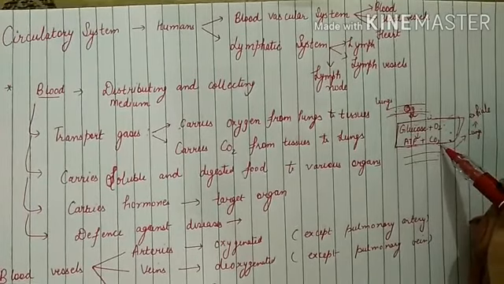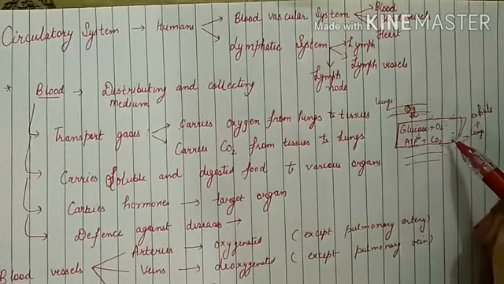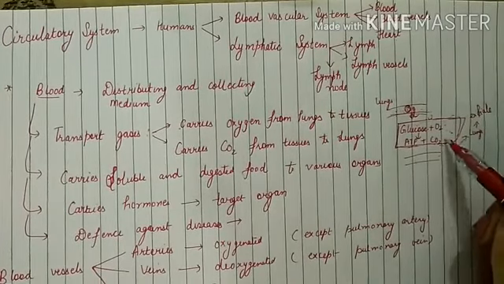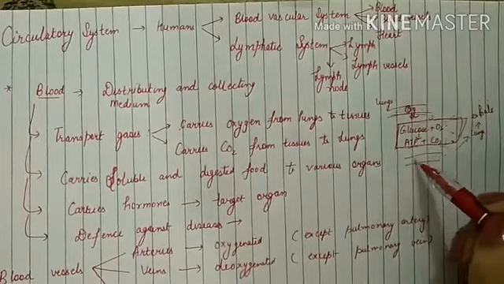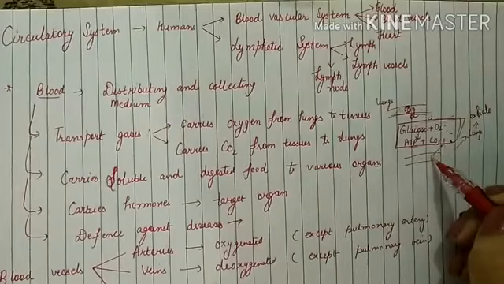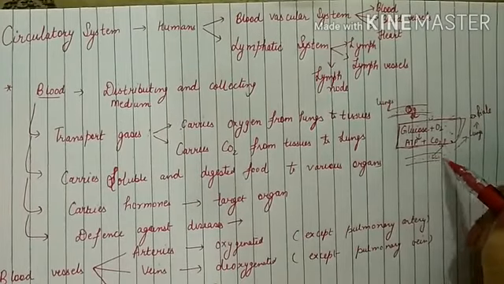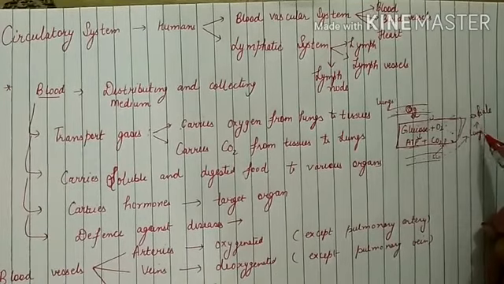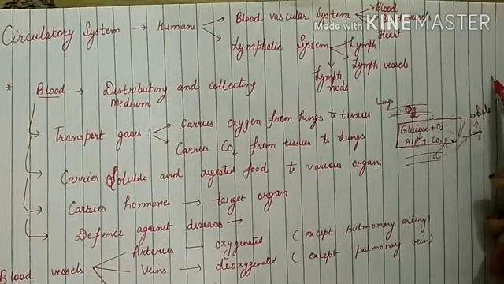This carbon dioxide we are exhaling out, and from the cell it again enters the blood vessel, and the blood will take the carbon dioxide away from the cell towards the lungs, and then it is exhaled out from our body.